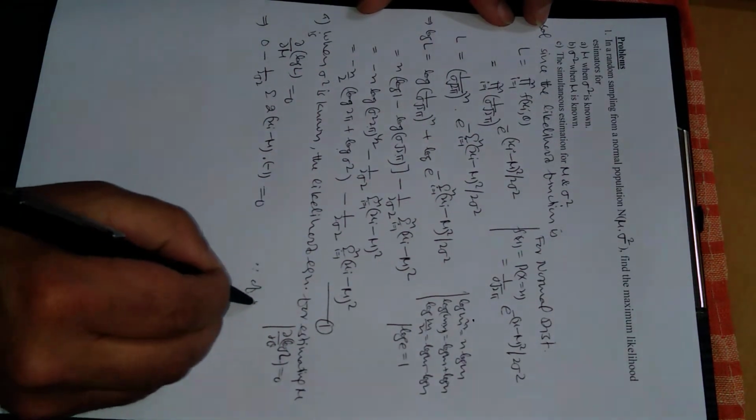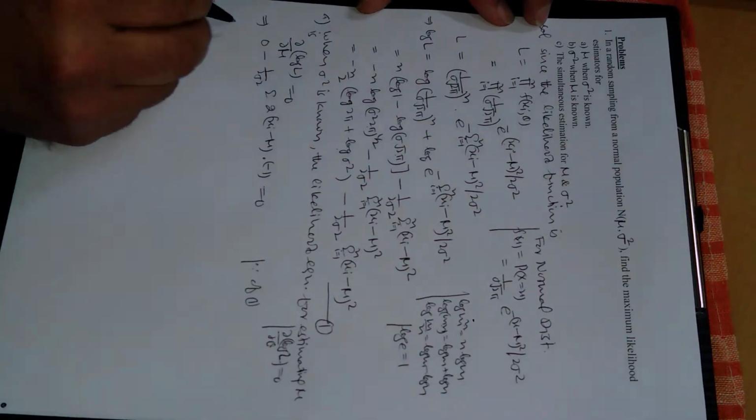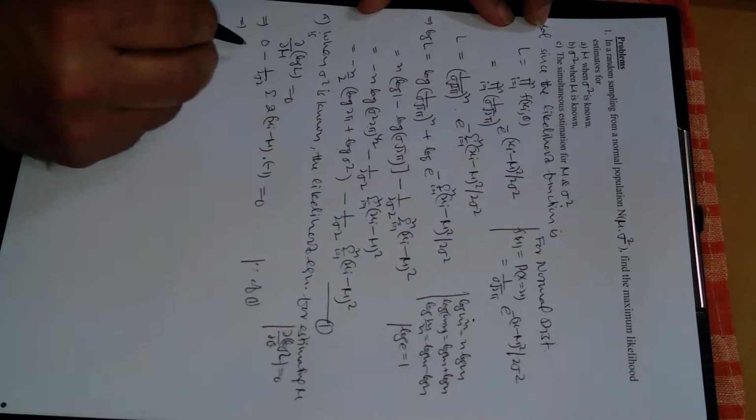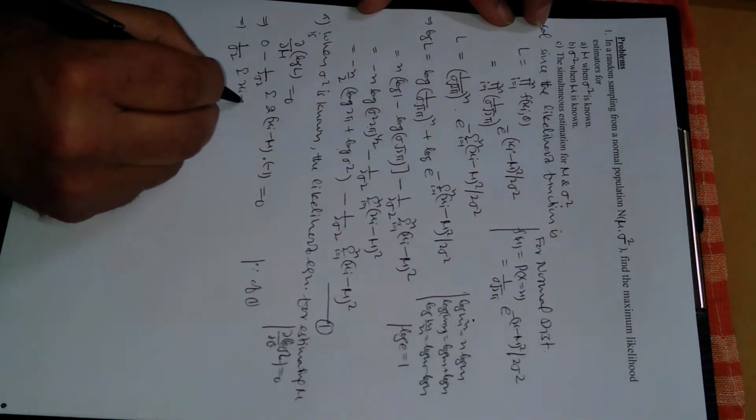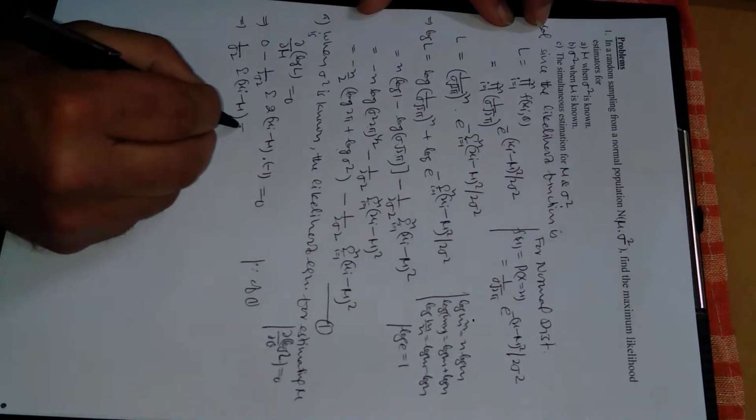Using equation 1, minus minus plus, and 2 cancels, so this is 1 upon sigma square summation xi minus mu is equal to 0.